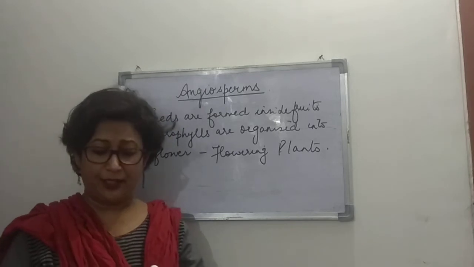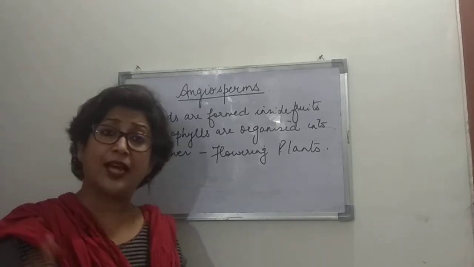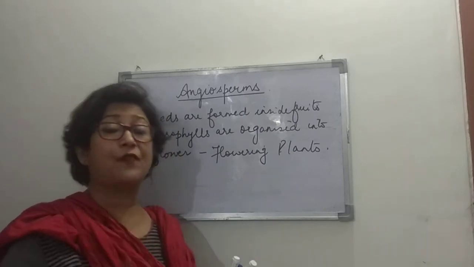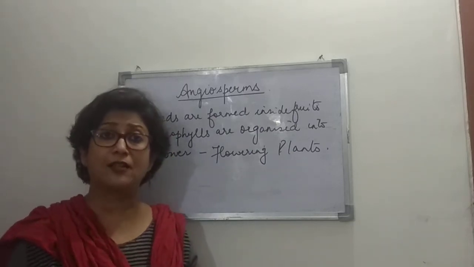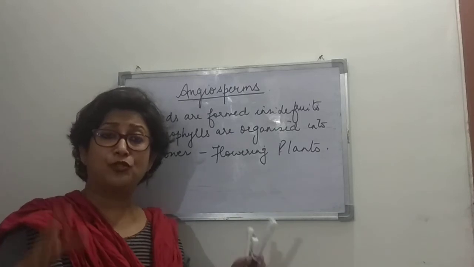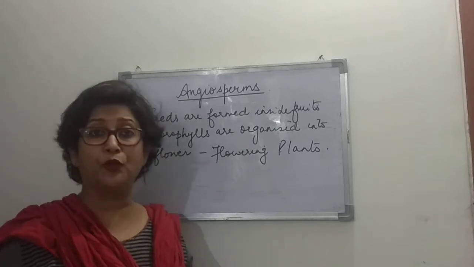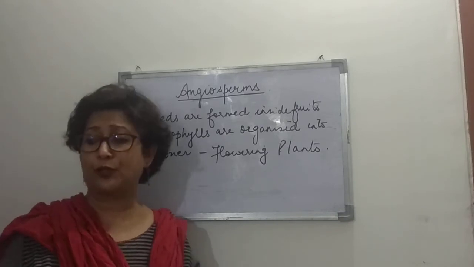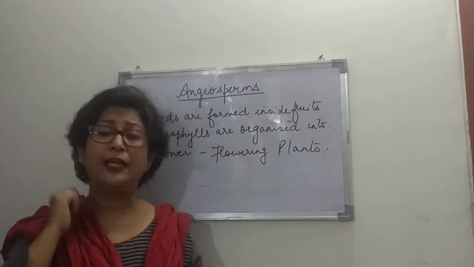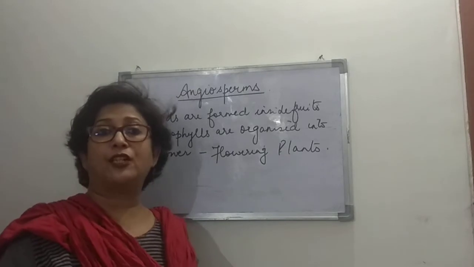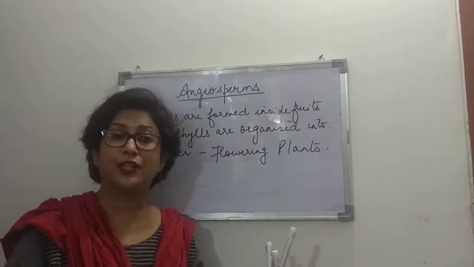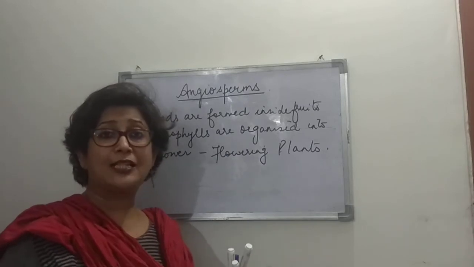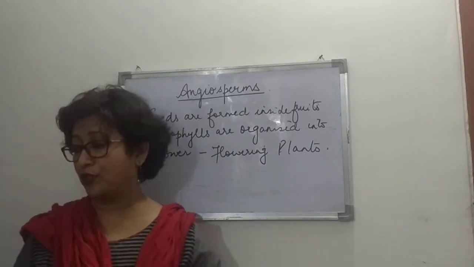So basically in class 10 you studied about fertilization. Even in the lower classes, in 7th, you studied about fertilization in plants, and in that you studied about ovules and ovary, the female part of the plant. We will do it today also slightly in detail, and then you can recollect what you studied earlier. The ovules after fertilization turn into seeds, and the ovary after fertilization turns into a fruit.